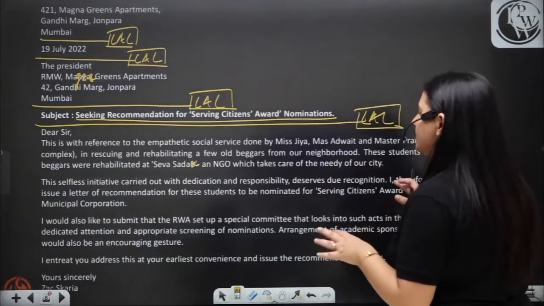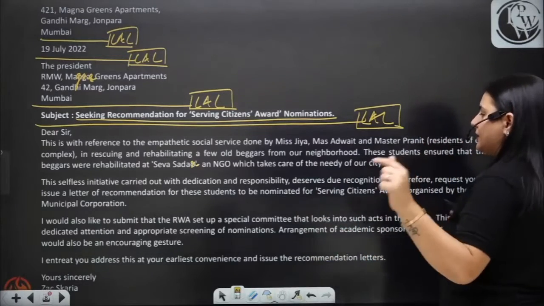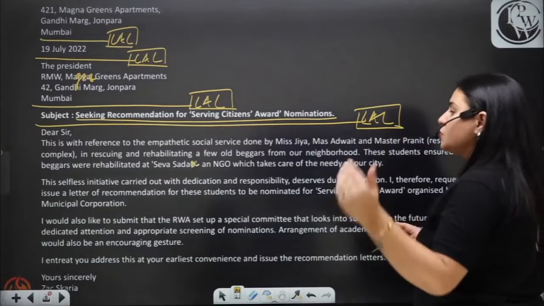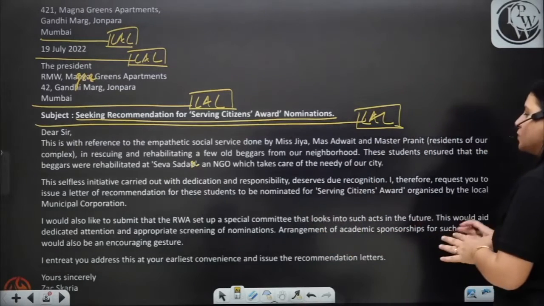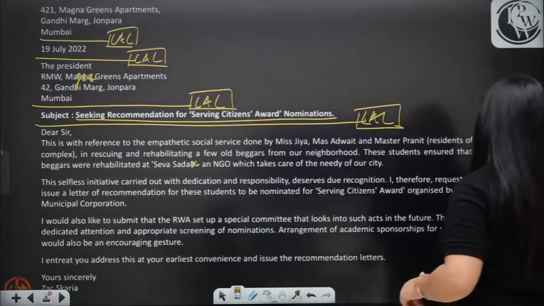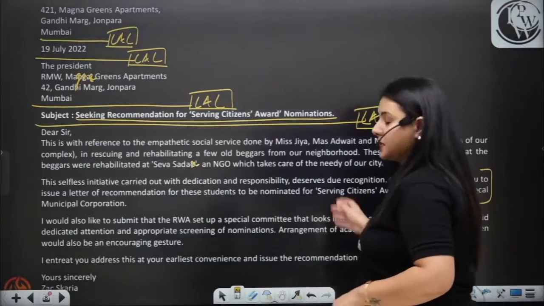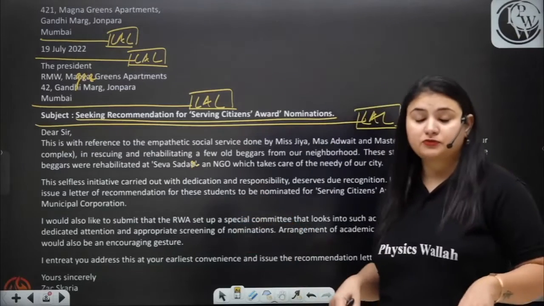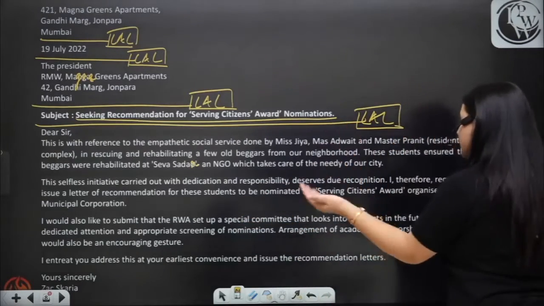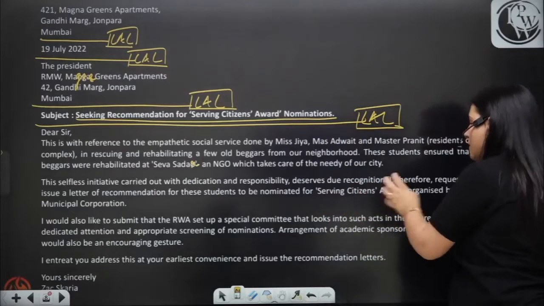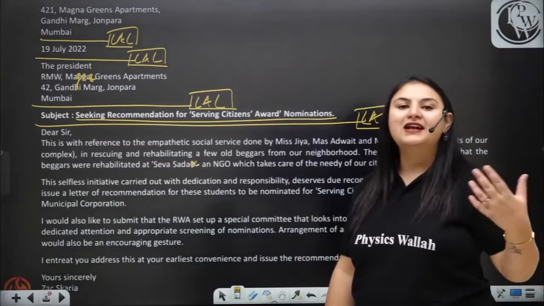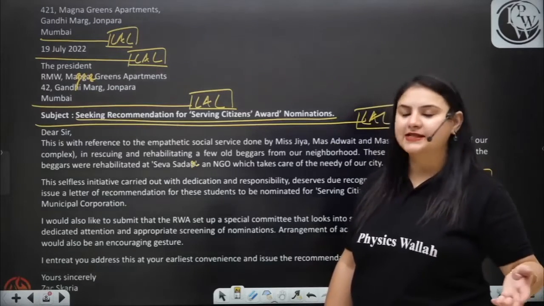This selfless initiative carried out with dedication and responsibility deserves due recognition. I therefore request you to issue a letter of recommendation for these students to be nominated for Serving Citizens Award organized by the local municipal corporation. Now this thing was given in the question itself. But what are you asking for? You're asking for these students to be nominated for Serving Citizens Award. Now you're also giving an idea of how you can increase this practice.